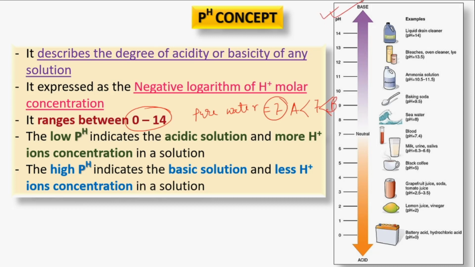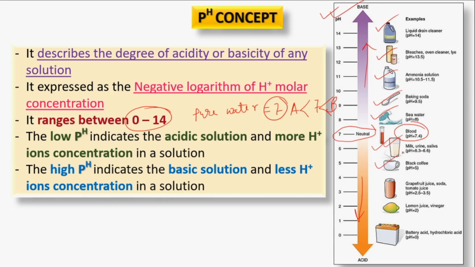As you can see in this figure as well, 7 shows a neutral value, and the purple color shows the basic solutions or substances, while the orange shows the acidic solutions. Here the detergent shows the highest pH, after that bleach, ammonia solution, baking soda, and then seawater. Human blood shows almost 7.4, which is slightly basic, and milk, urine, and saliva range from about 6.3 to 6.6, which is slightly acidic.